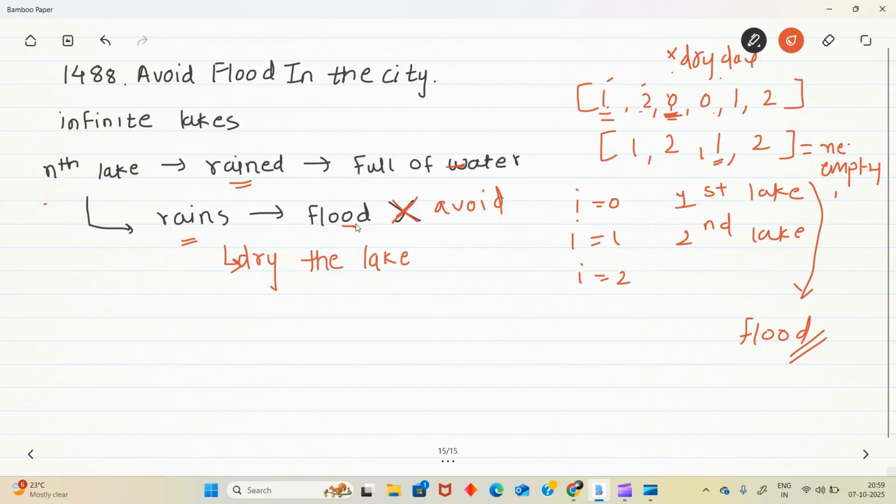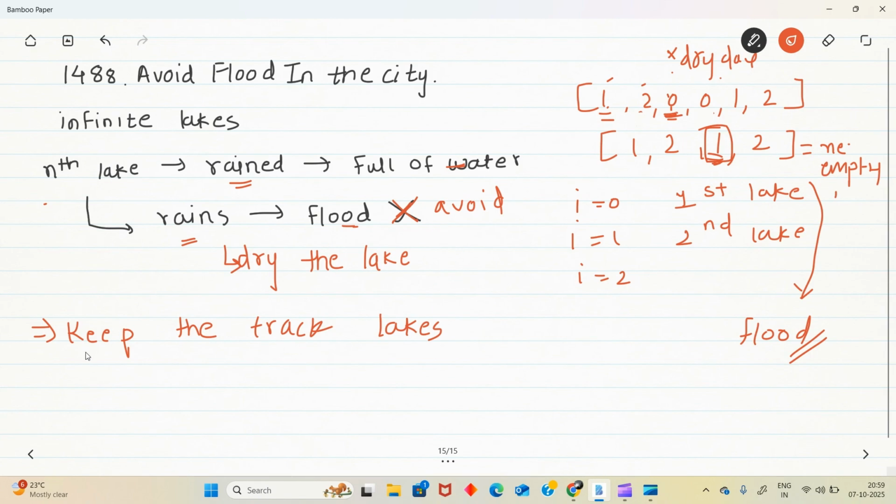So how will we know that a lake will be flooded? When we get the lake a second time in our array. That means if we keep track of lakes, then we can dry that lake and avoid flooding.